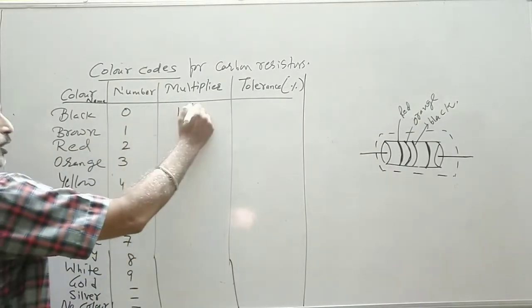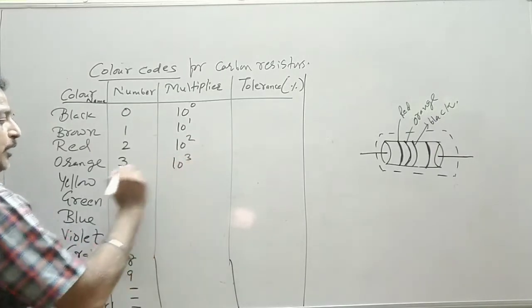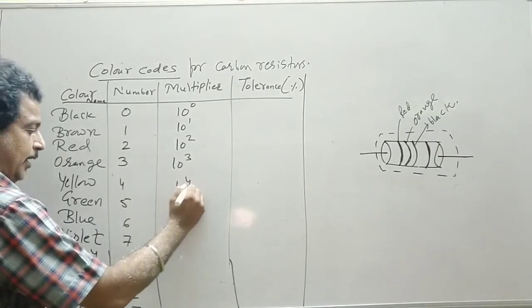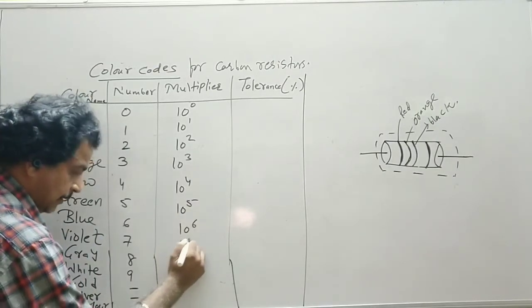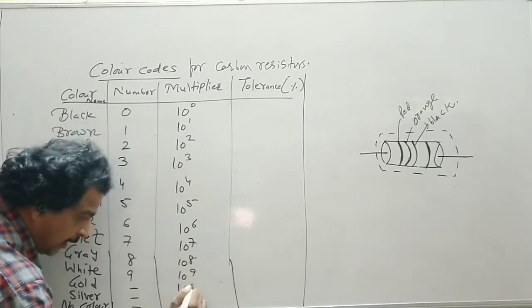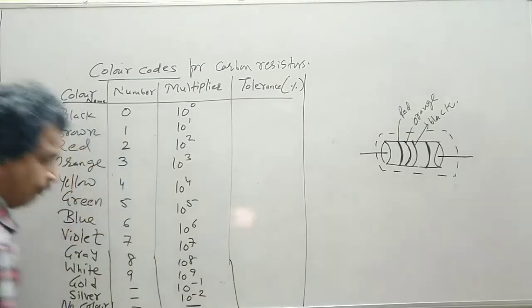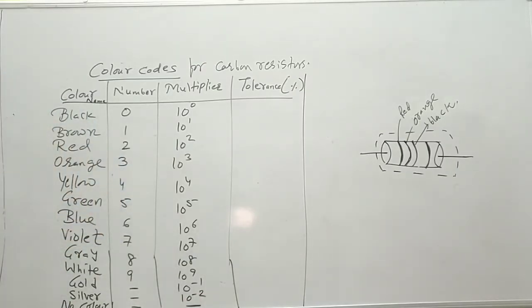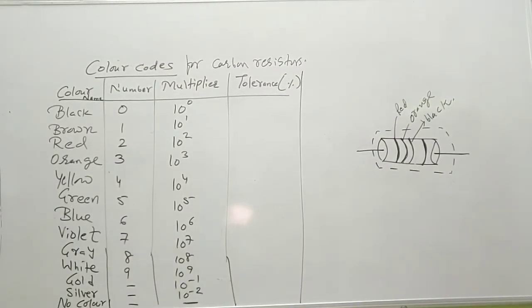So 10 raised to 0, 10 raised to 1, 10 raised to 2, 10 raised to 3. This number becomes a power. 10 raised to 4, 10 raised to 5, 10 raised to 6, 7, 8, 10 raised to 9. For gold it is 10 raised to minus 1. For silver it is 10 raised to minus 2. And again for no color we have written dash.